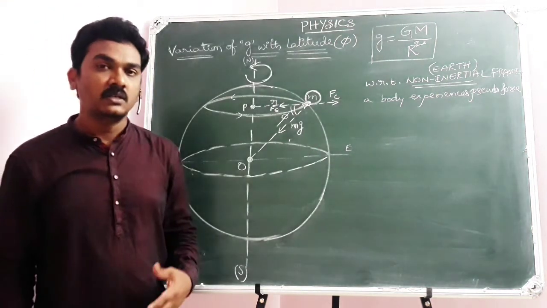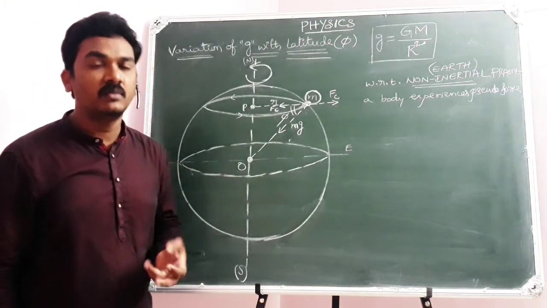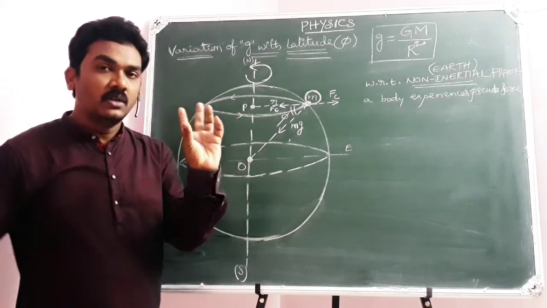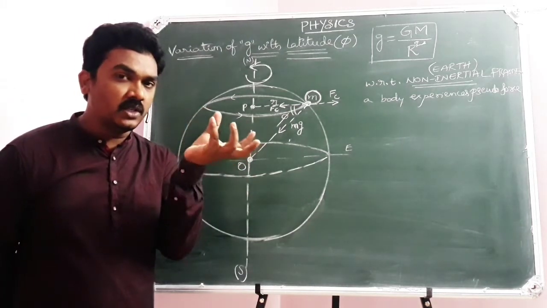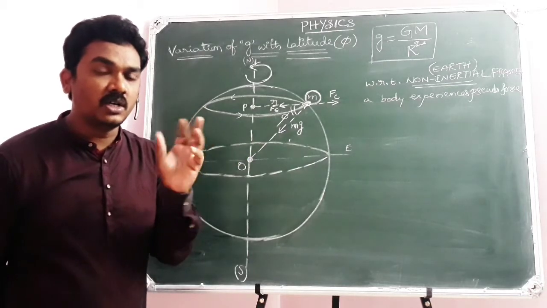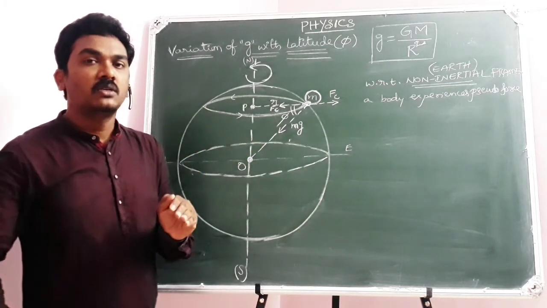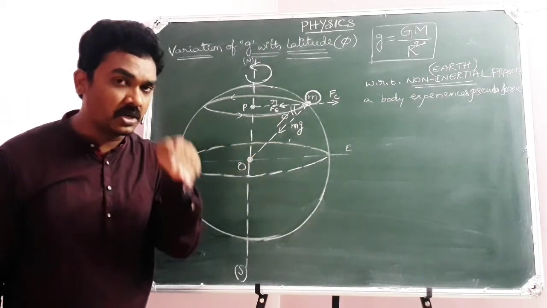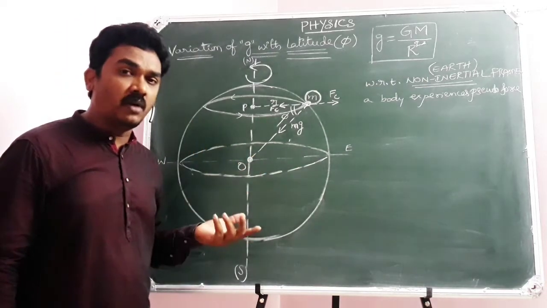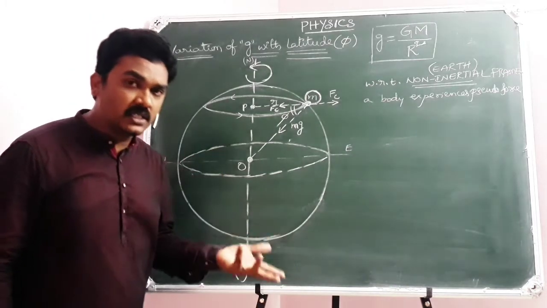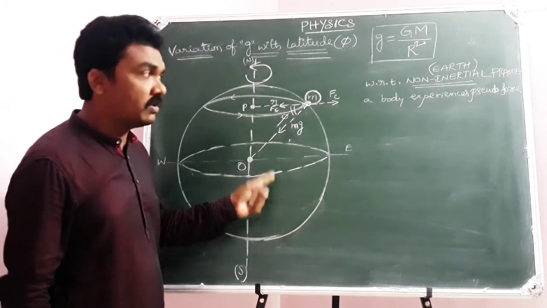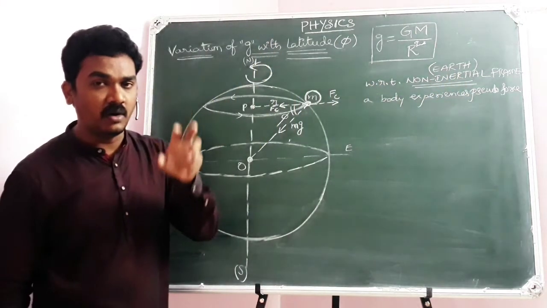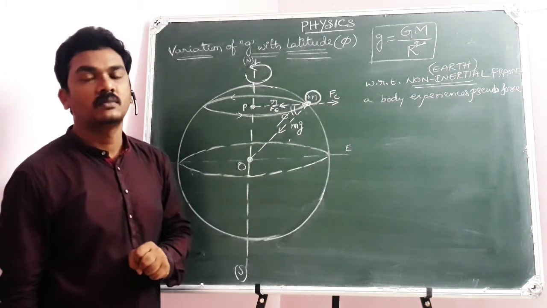Immediately you may get surprised. Sir, how is Earth an accelerating frame? Yes, Earth is executing rotatory motion. So during the rotatory motion of the Earth, the direction of motion continuously changes. So it will have acceleration towards the center, which is called centripetal acceleration. So any frame of reference, any coordinate system that is attached to Earth will be a non-inertial frame or accelerating frame of reference.